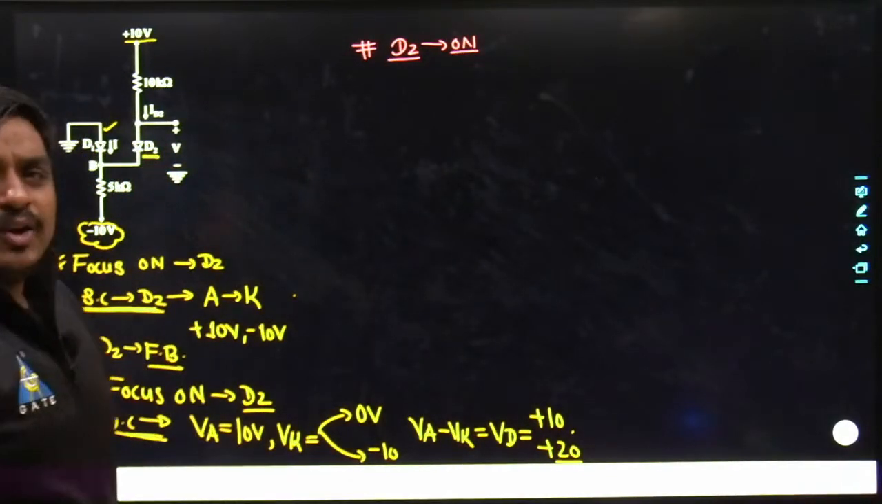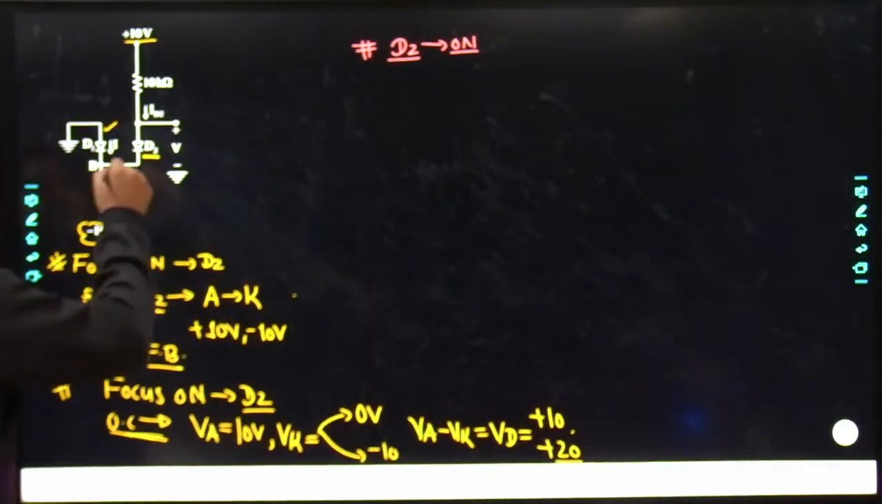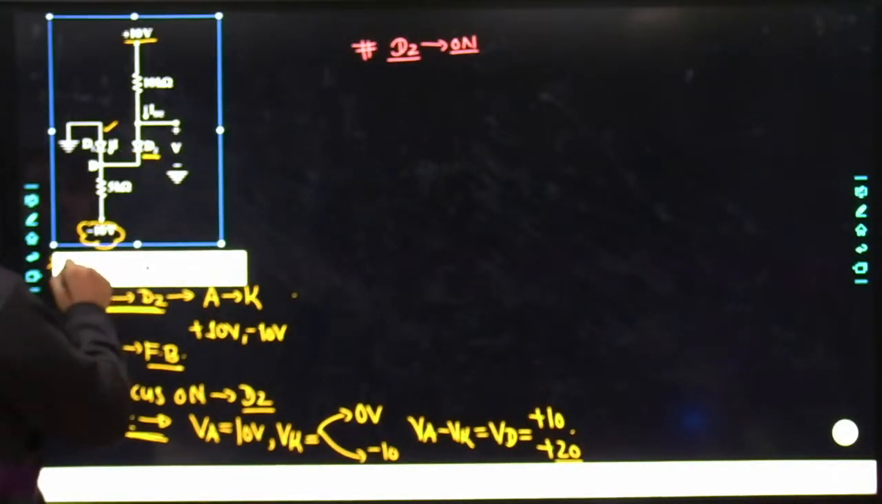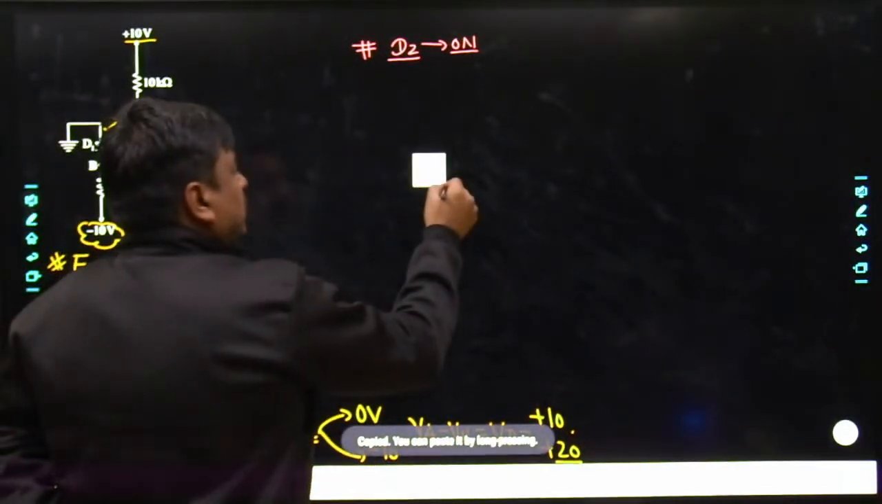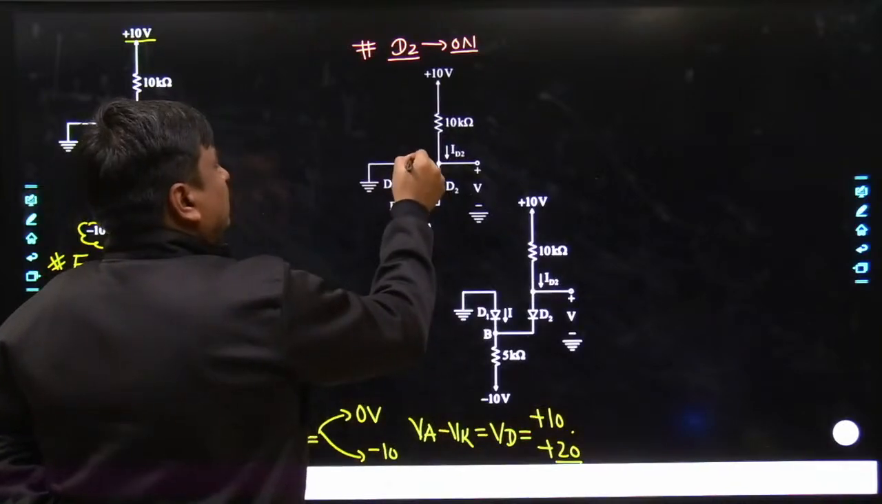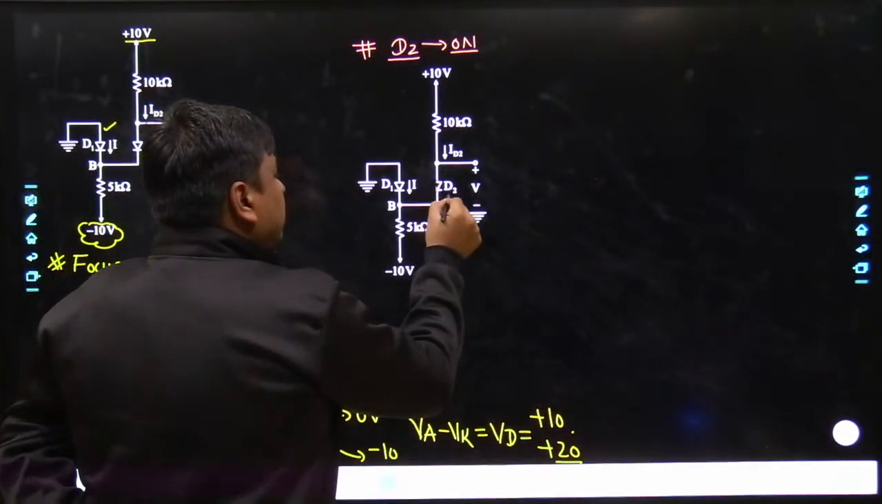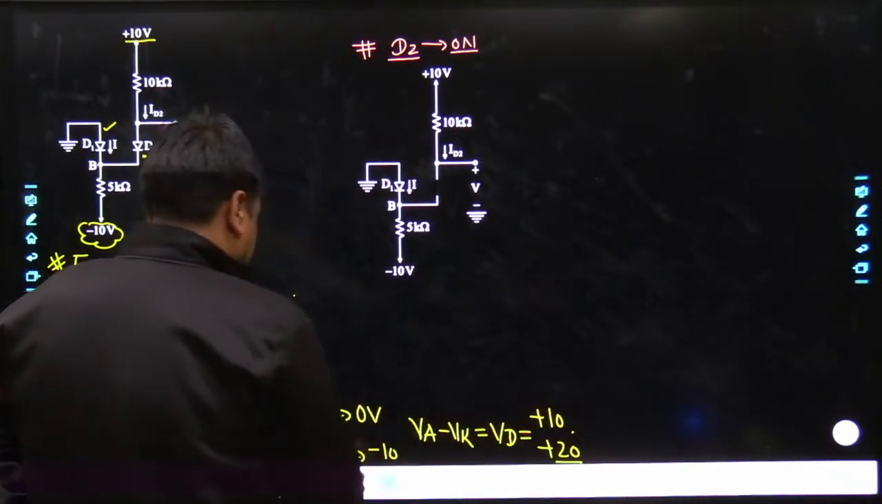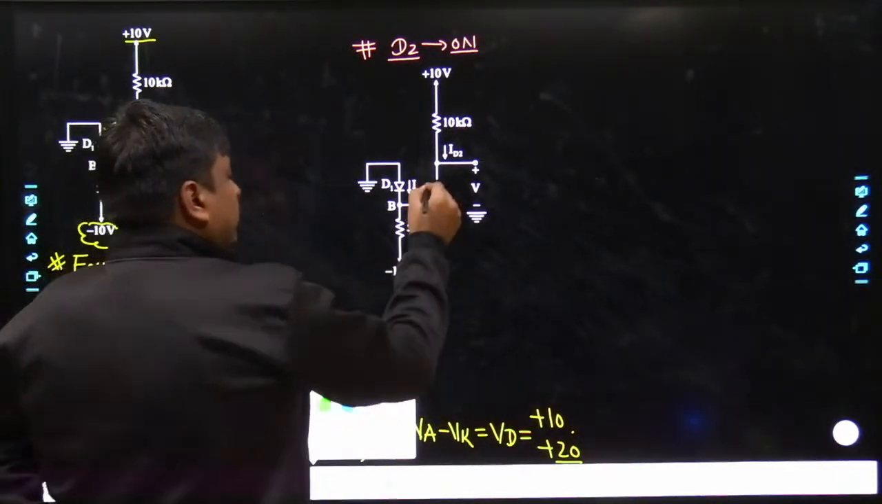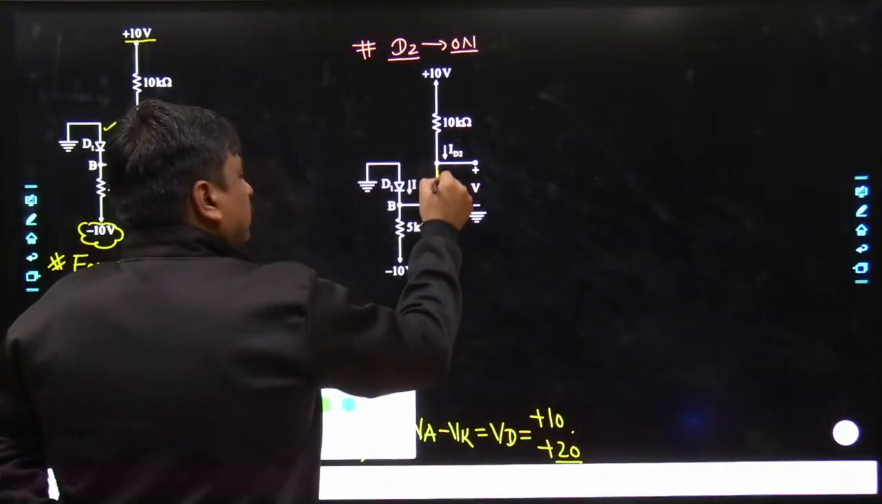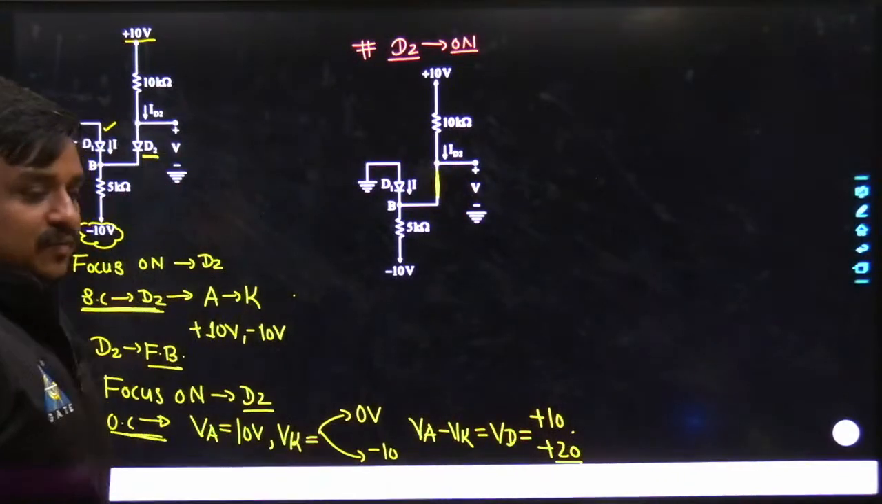So why don't we replace this circuit with the short circuited diode? Now it becomes a comparatively simpler circuit. Simply this D2 would be replaced with the short circuited path.